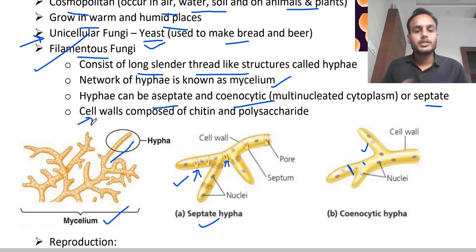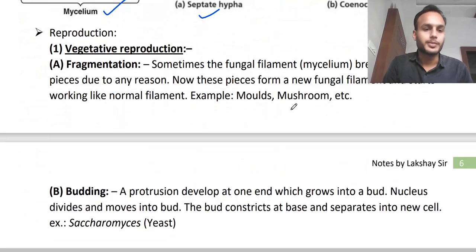And with it some polysaccharide molecules are also attached. So chitin itself is a complex polysaccharide. Clear? So NCERT writes it like it is composed of chitin and polysaccharide. What are polysaccharides? These are the complex carbohydrates having monomer units above 10. Right? Clear? Okay. Let's move to the next.